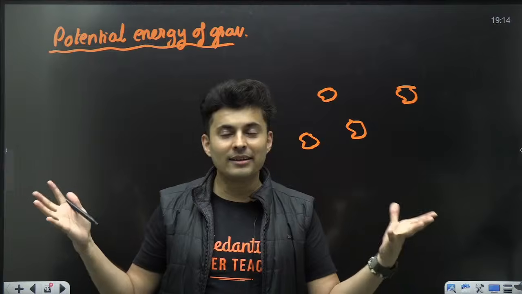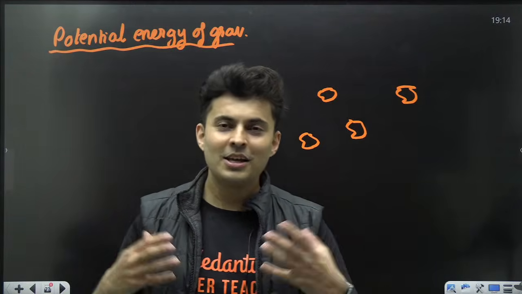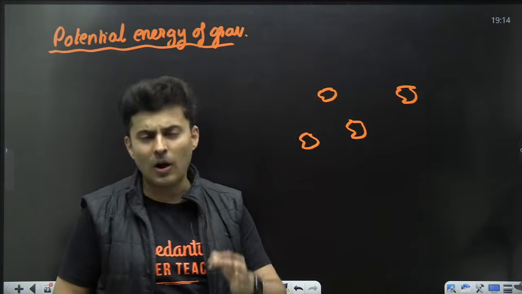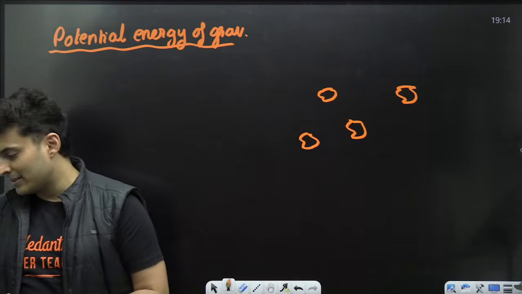So the moment you release these masses, they start moving towards each other, right? They might start colliding with each other. So that kinetic energy has come from the potential energy. I hope that is clear.